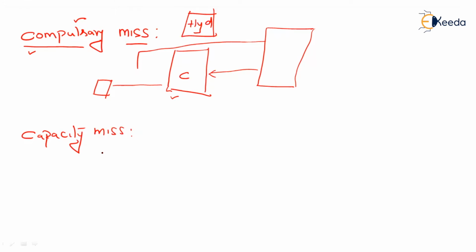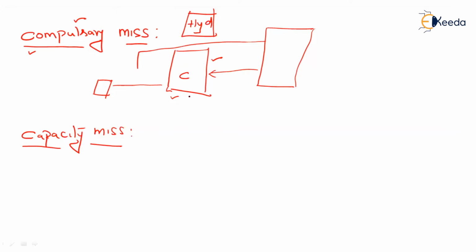What is a capacity miss? Let us have a look. Now, you switched on the system. Sooner or later, the cache will be completely full because there will be a few compulsory misses during which corresponding blocks will get transferred to the cache memory. After some time, the cache will be completely filled by all the blocks, according to its